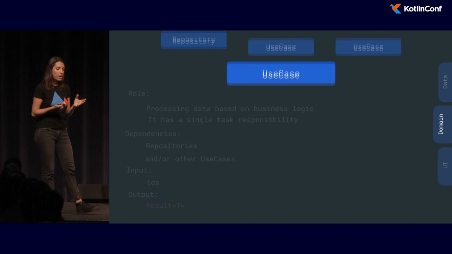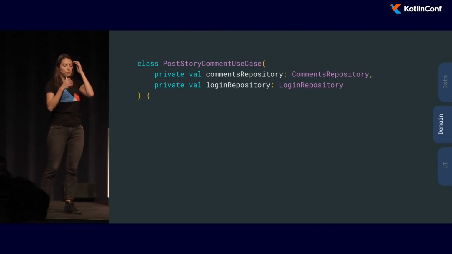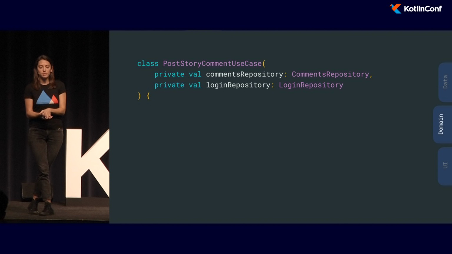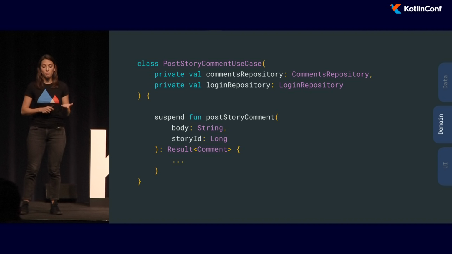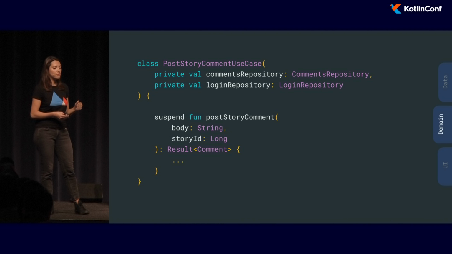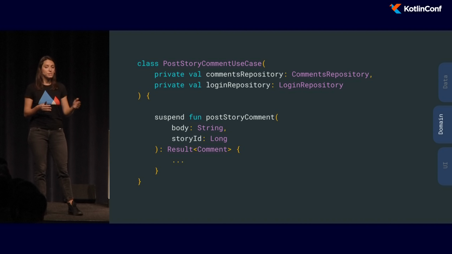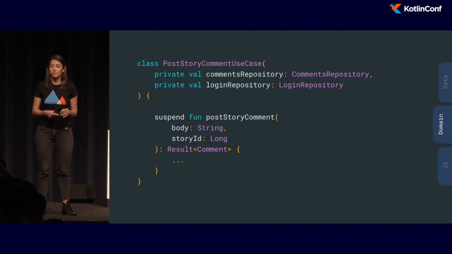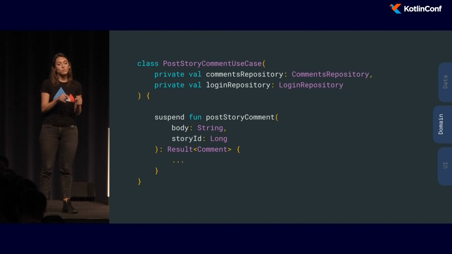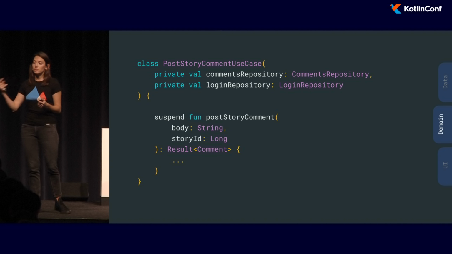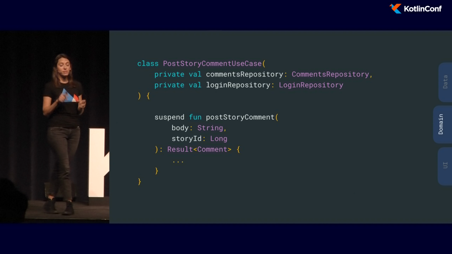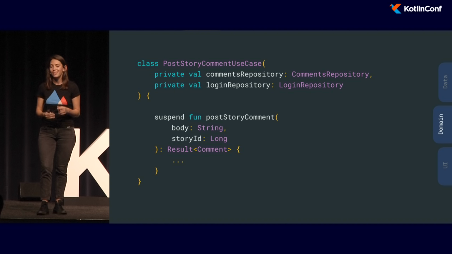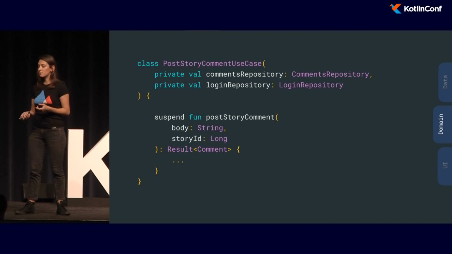So we wanted to somehow enforce this. Let me give you an example. When we want to post a story comment, we would work with a comments repository and a login repository. So our method would look something like this. We would have a body and a story ID. This means that whoever calls this kind of use case doesn't know that we also need the ID of the user. It's only the role of the use case to know that it needs to get this kind of information from the login repository. But because the use case should only have this one task of posting a story comment, this should be the only public method that we expose.